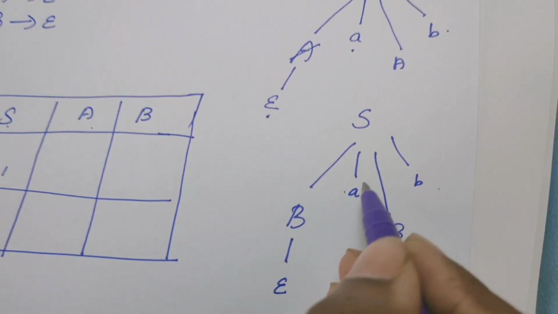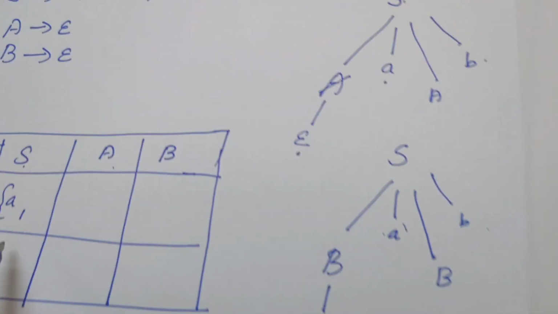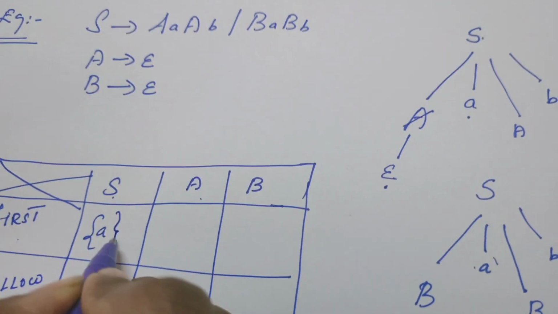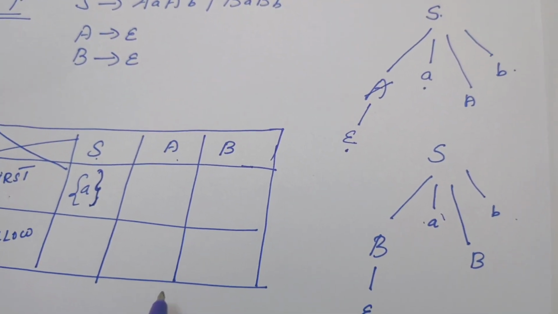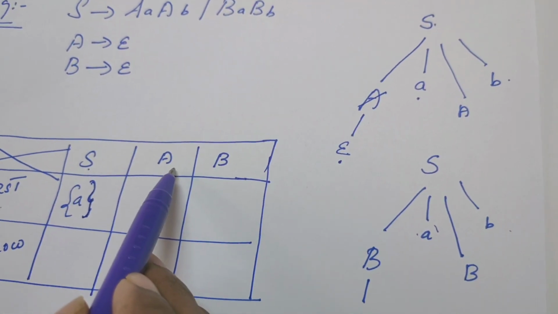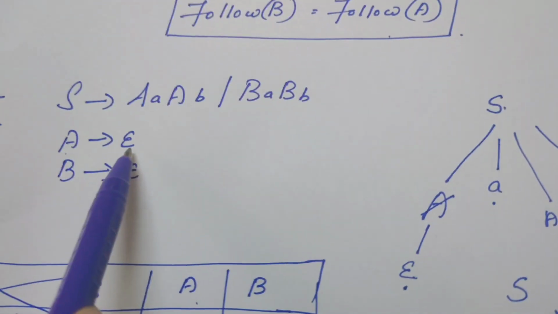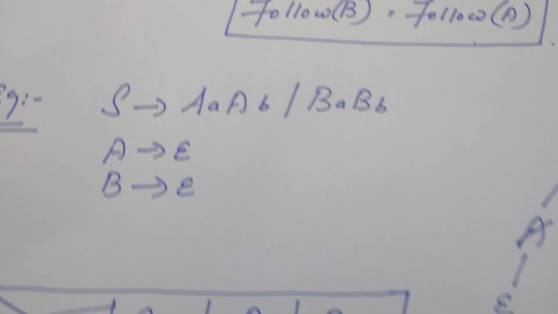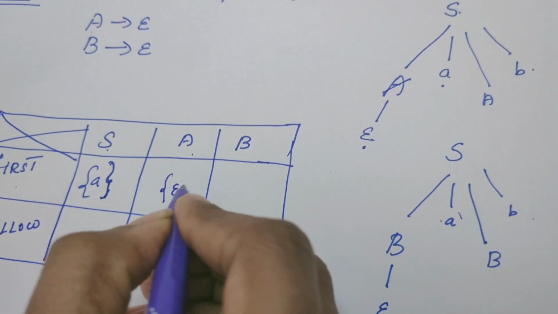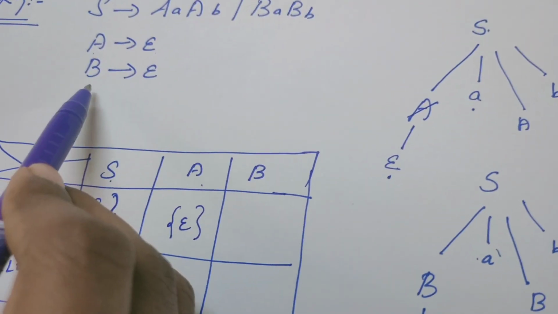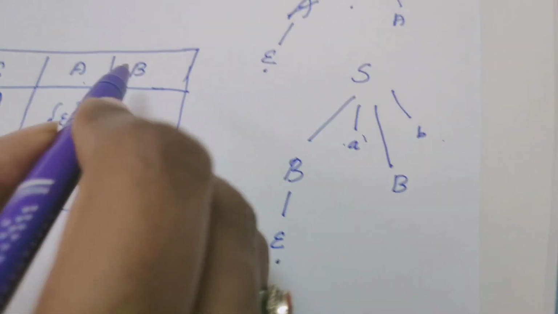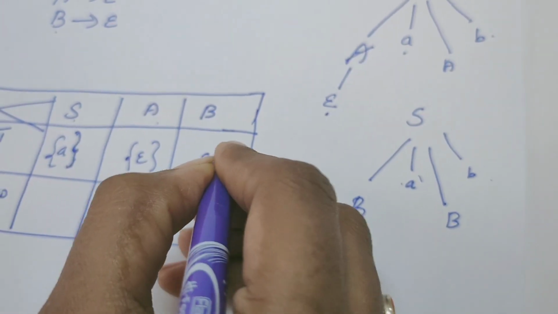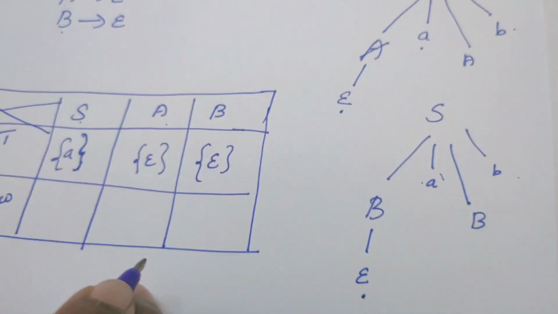It is nothing but a, which we have already included here. So first of S is a. Right? Now let us see what is first of A. A produces epsilon directly. So first of A is epsilon. First of B, from B we know it produces directly epsilon. So first of B is also epsilon. This is how we have to compute.